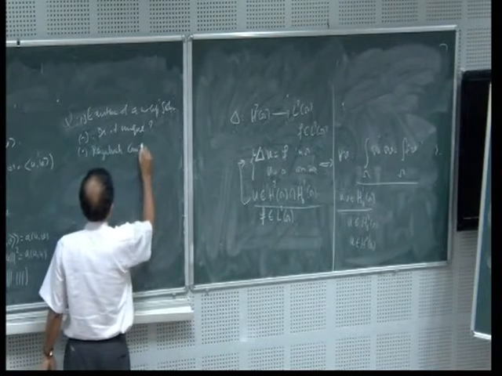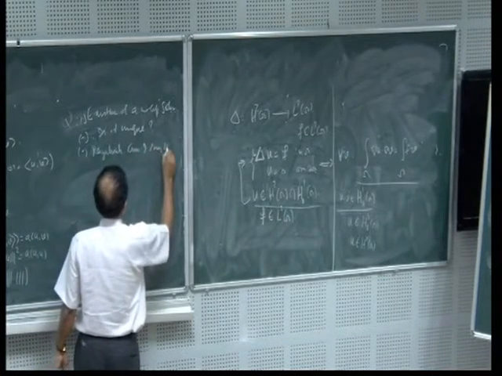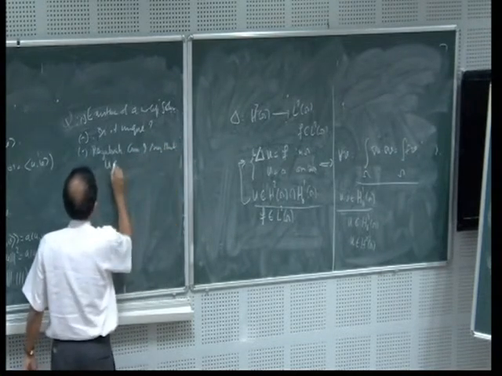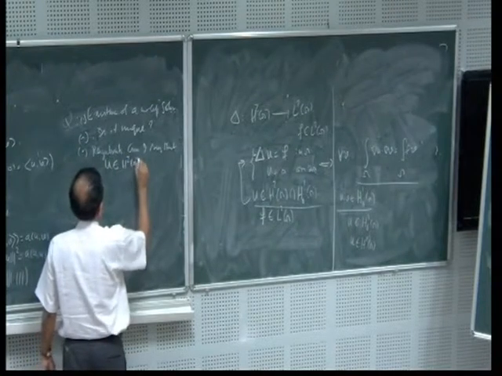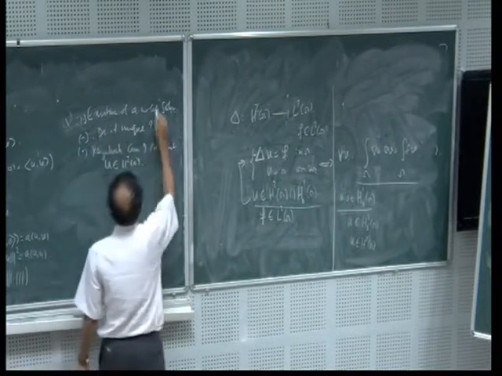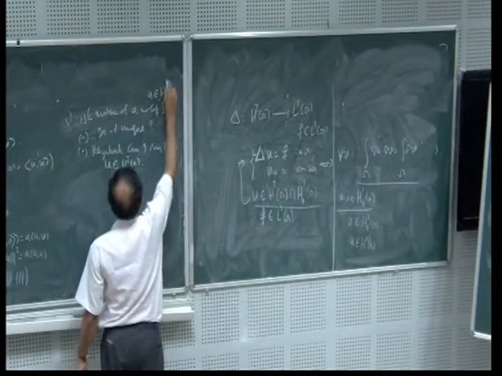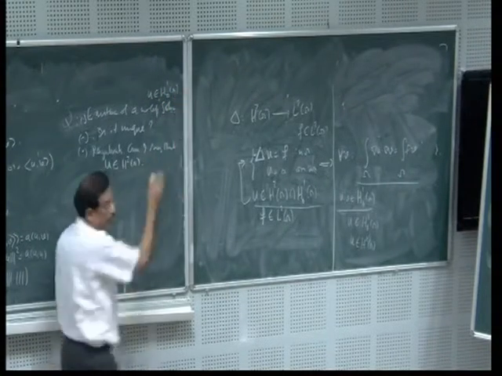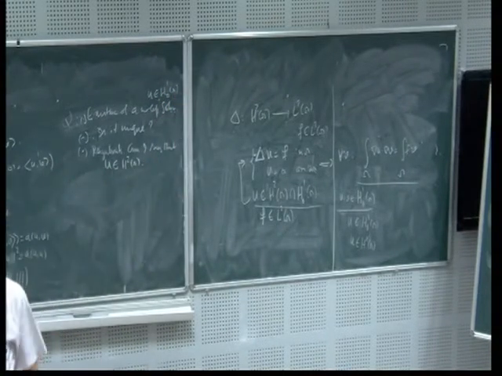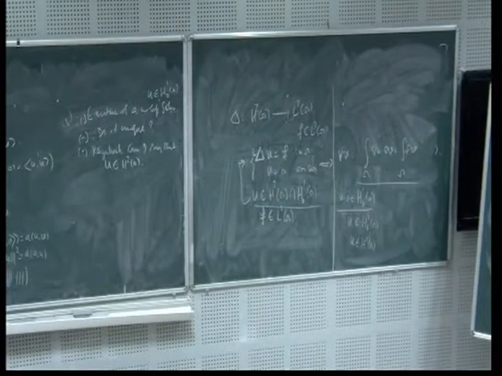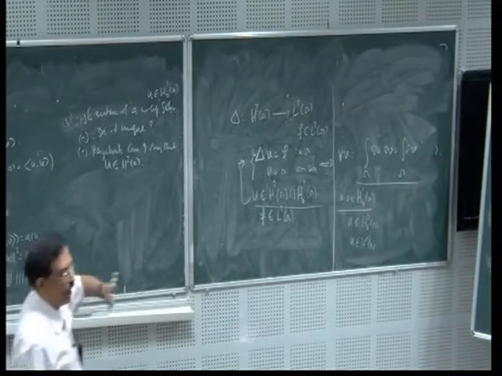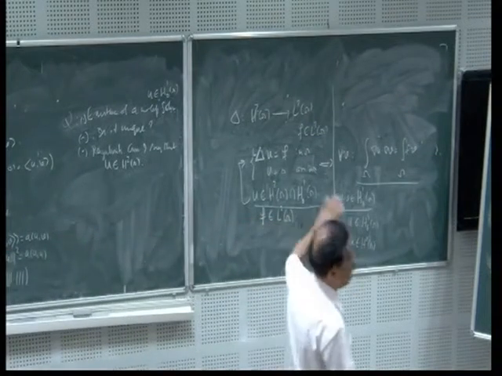I assume that the solution exists in H^1 of omega. Then can you say that u actually lies in H^2 of omega? These are the typical problems which you are going to face in elliptic problems.